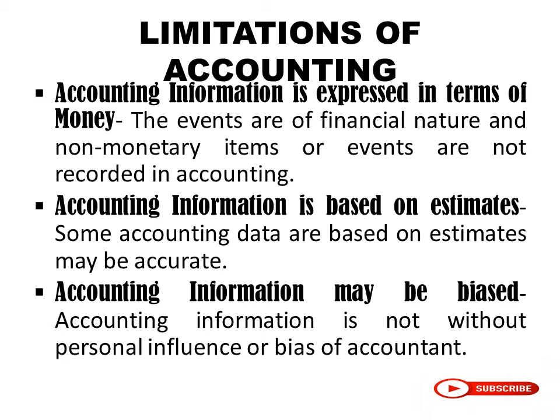The next limitation is accounting information is based on estimates. Now, some accounting data based on estimates may be accurate also. It can be accurate, but there is some accounting data which is based on just the estimates. The next limitation is accounting information may be biased. Accounting information is not without personal influence or bias of the accountant. Whatever is carried by a human being is never away from being biased. Everything can be biased. In the same way, accounting information, because it is carried by the accountant, will have his personal influence or biasedness, so it may be biased.